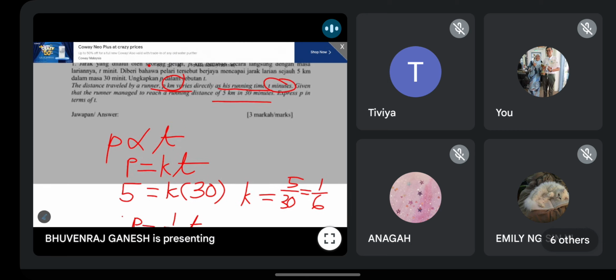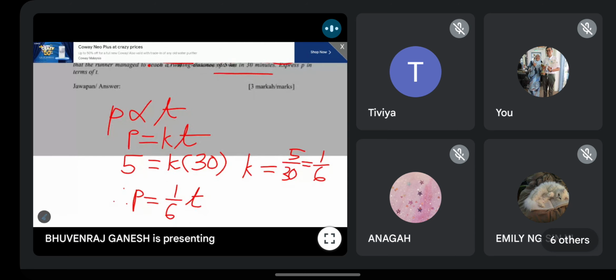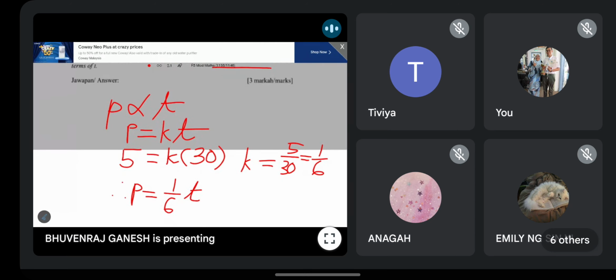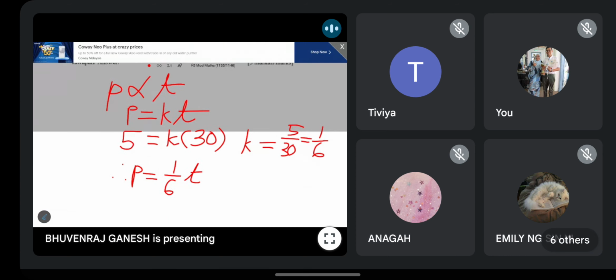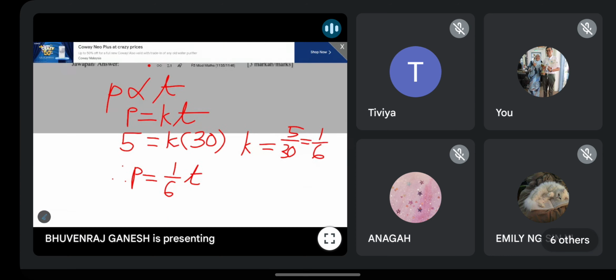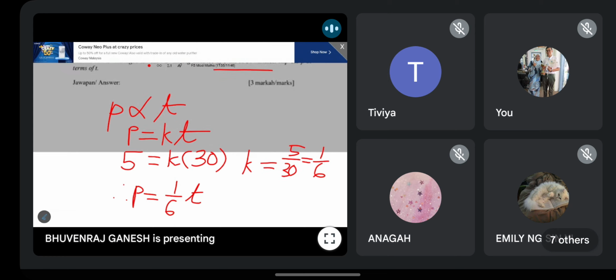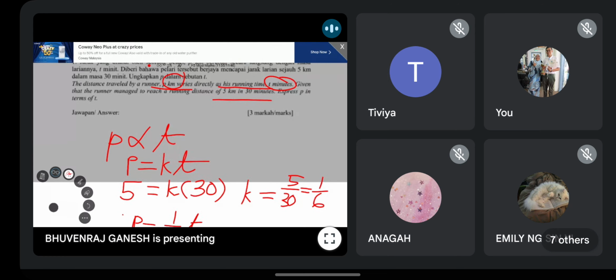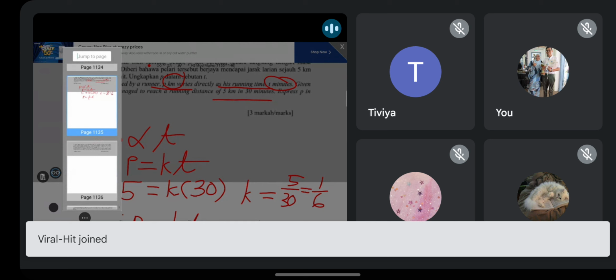Understand, guys? Can you see? 3 marks. You do it like this, you already get 3 marks. Just like this. It's very simple to score the marks. Understand? This one should be no problem. Okay, so we go on.